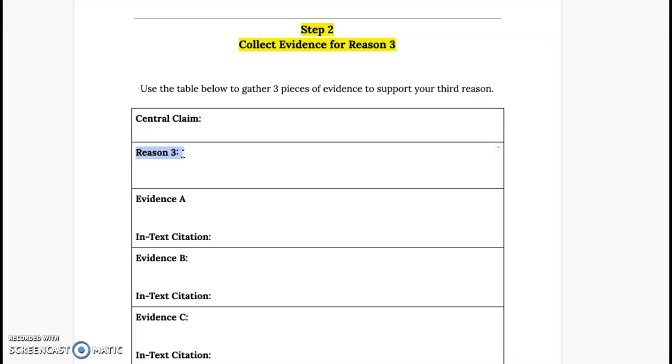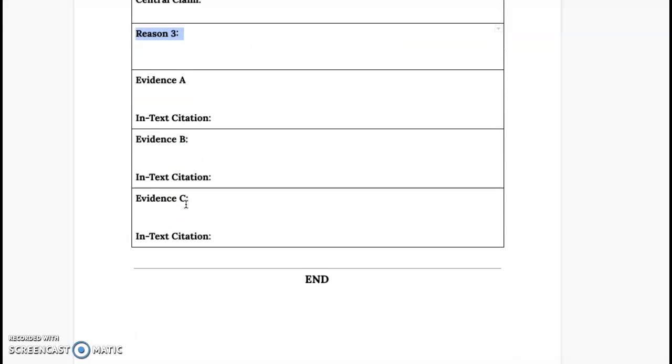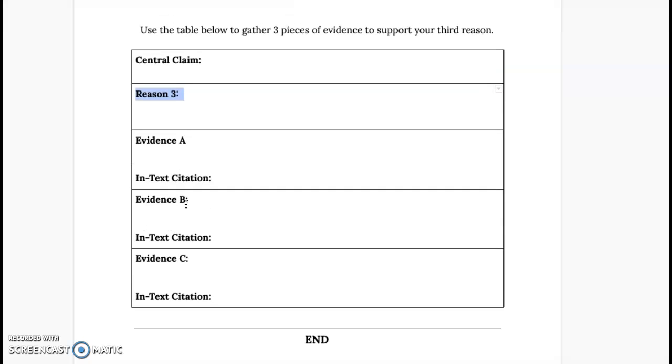Then go on to websites from April 27th, find your evidence and put it in with the in-text citation. You might at this point also want to update some of your evidence on the April 27th assignment, because I know that you're finding different websites than you originally had planned. Okay, so it might be a good idea to keep updating those as well.